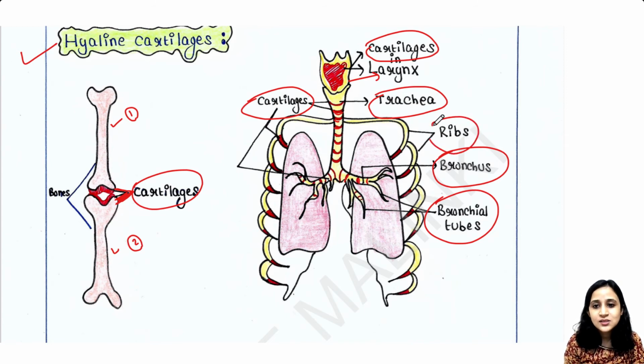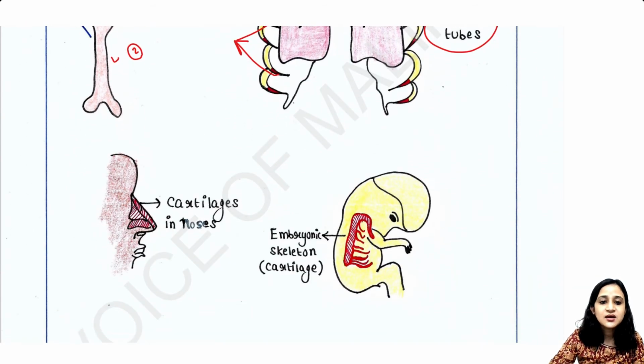And in ribs also, so here are the ribs, and in ribs also you will get cartilages. These are the red parts of the ribs. You can remember it easily: it starts from the larynx, then the trachea, and after the trachea we get the bronchus, bronchial tubes, and around these we have ribs. So in all of these we have cartilages. Next, in our noses you will also get cartilages.